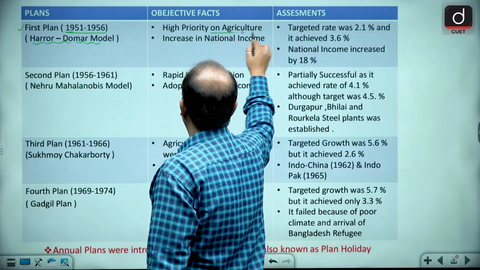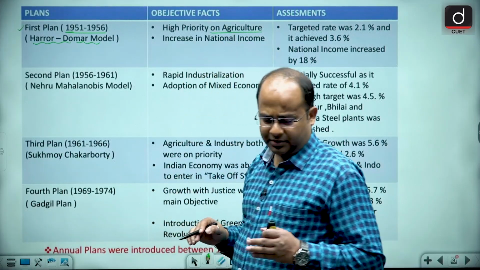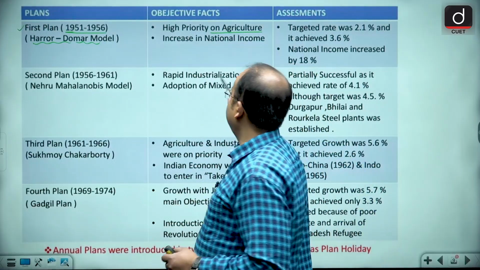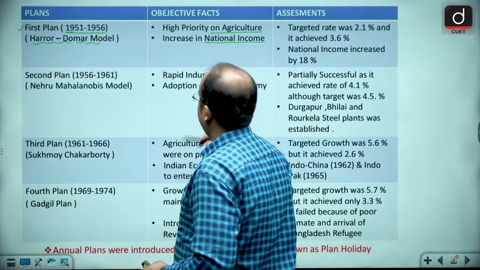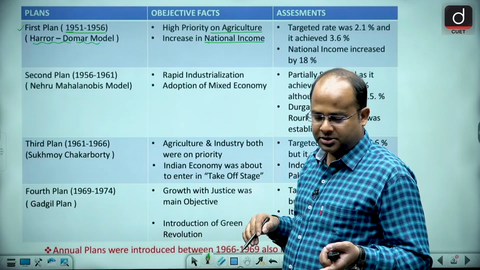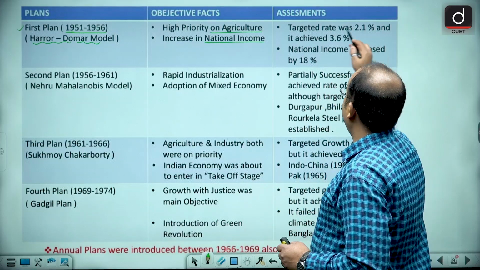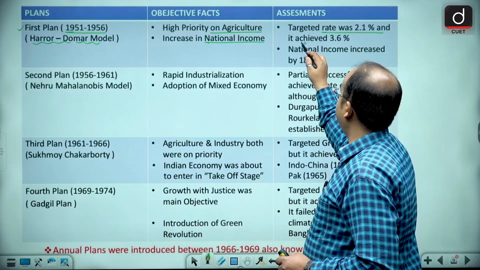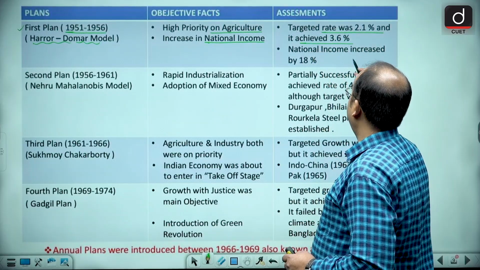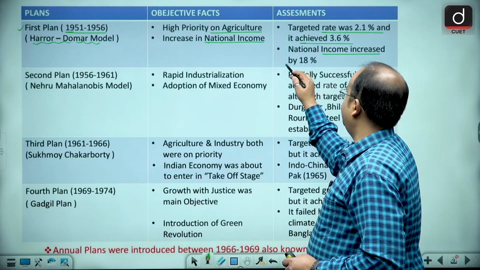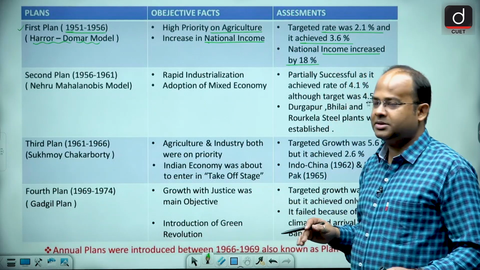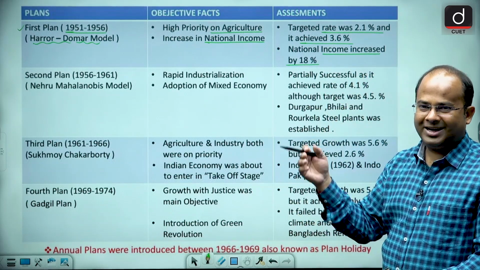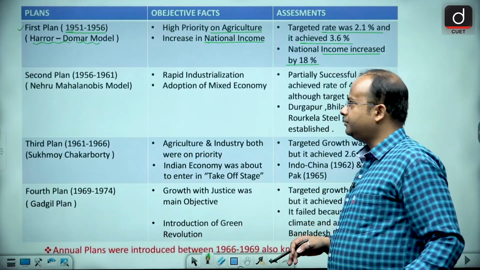High priority was on agriculture because agriculture was the backbone of the economy, plus an increase in the national income. The targeted growth rate was 2.1%, but it achieved 3.6%, and national income also increased by 18%. So that plan became successful.